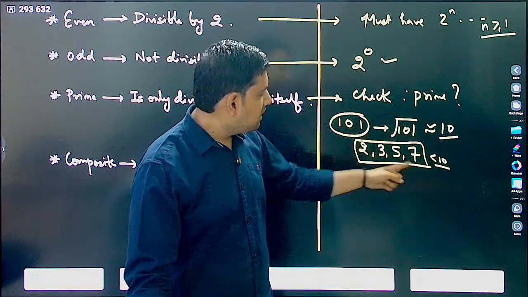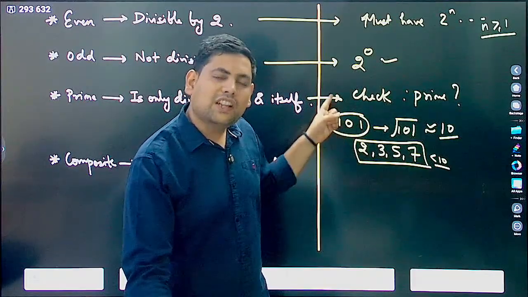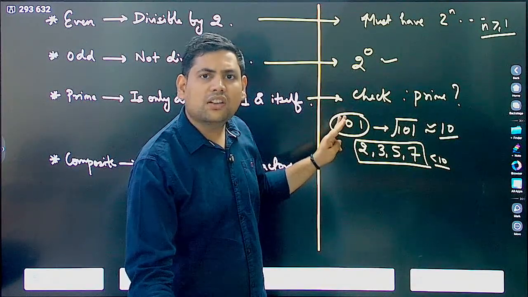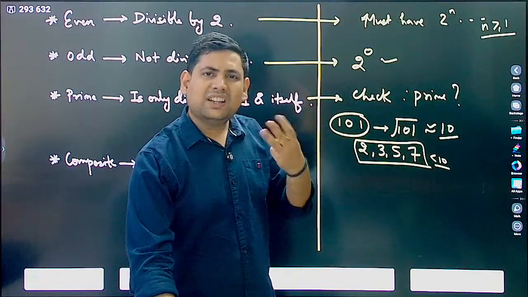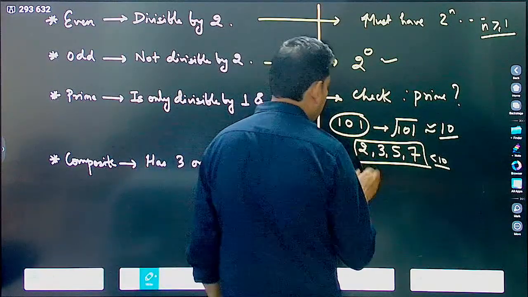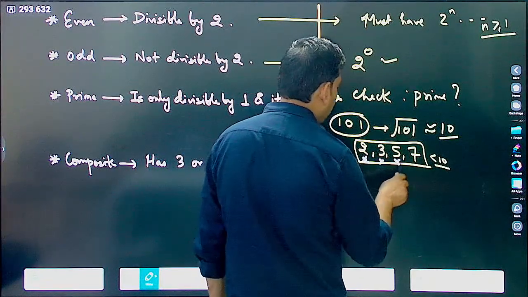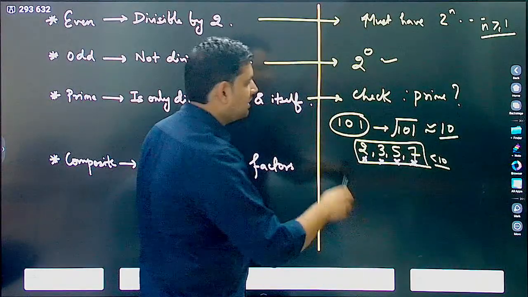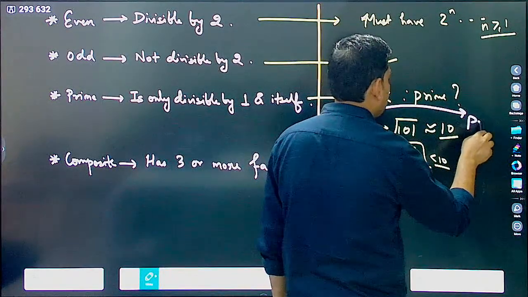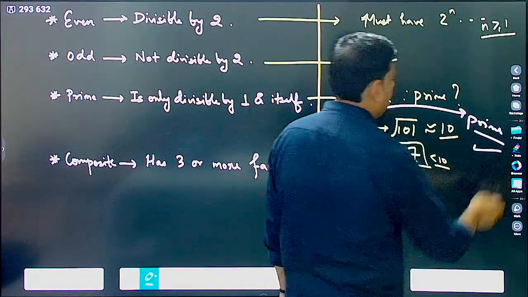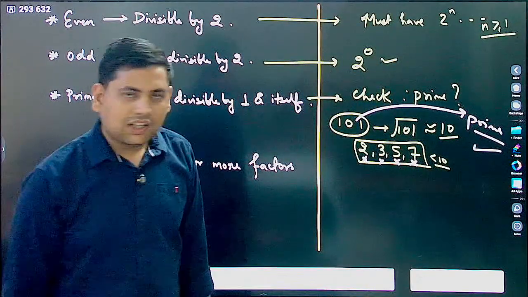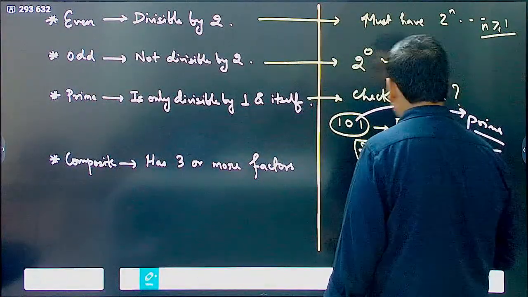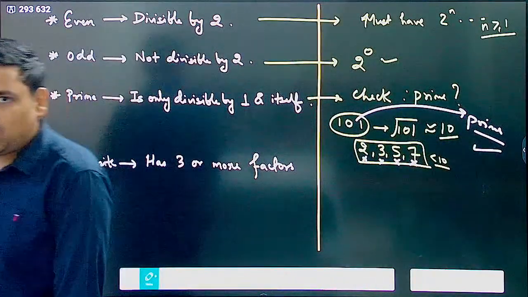Correct? 5 not divisible. 7 I have to check. 7 fours are 28, so it will go 14 times, again 3 will be the remainder. So not divisible by 2, 3, 5, 7. I can straight away say that 101 is a prime number. Simple. So this is how you reduce the number of steps to check for prime numbers.